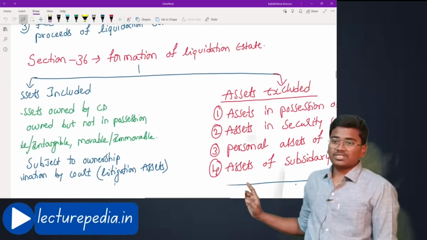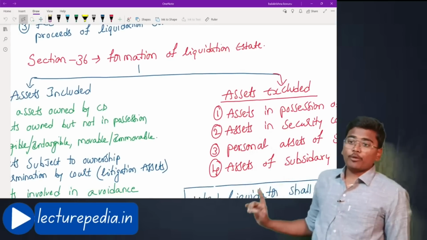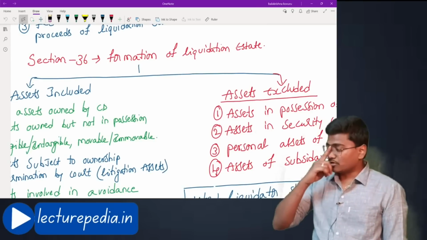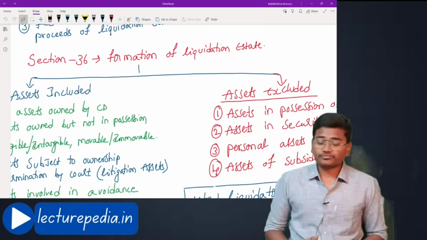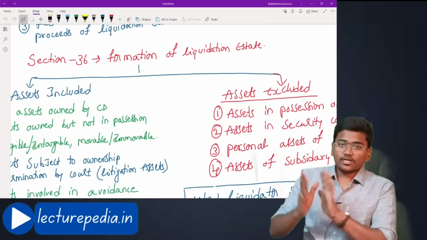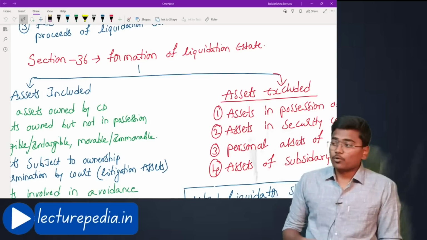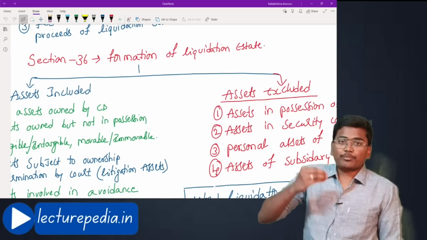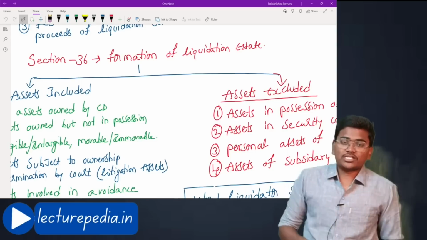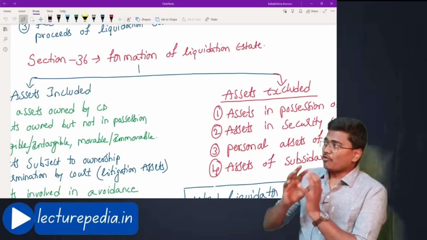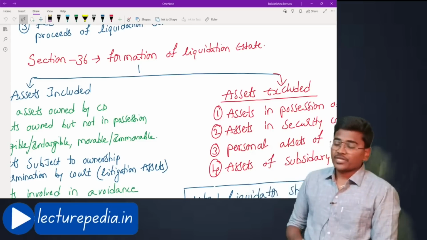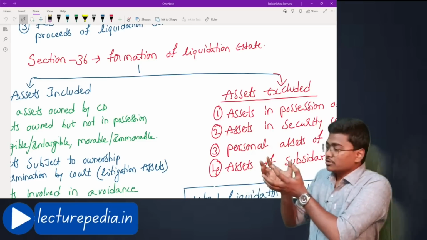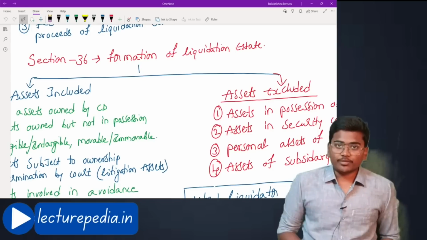34. Moving to section number 36, formation of liquidation estate. What is this liquidation estate? See, a liquidation order is passed against the company. Once the liquidation order is passed, what is the purpose of the liquidation order? The purpose of the liquidation order is to sell off all the assets of the company and with the proceeds received repay the liabilities of the company.